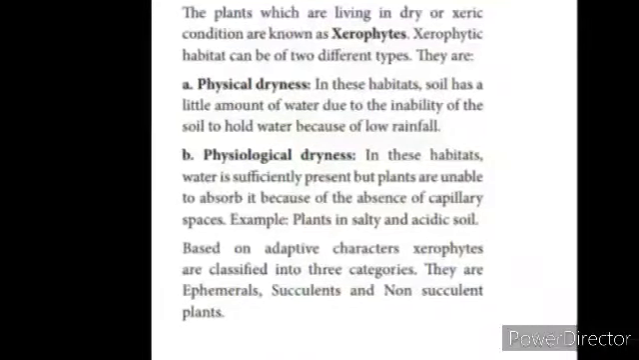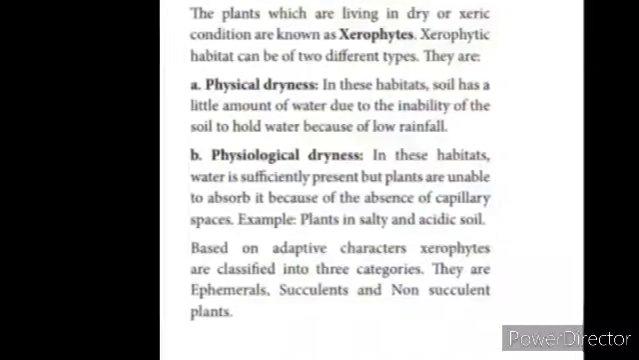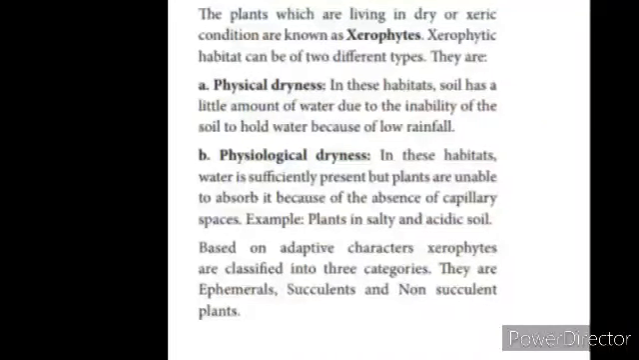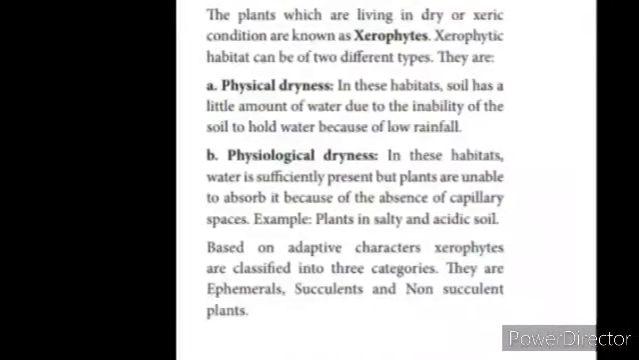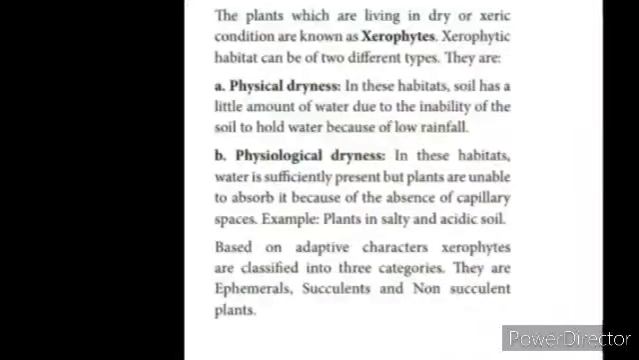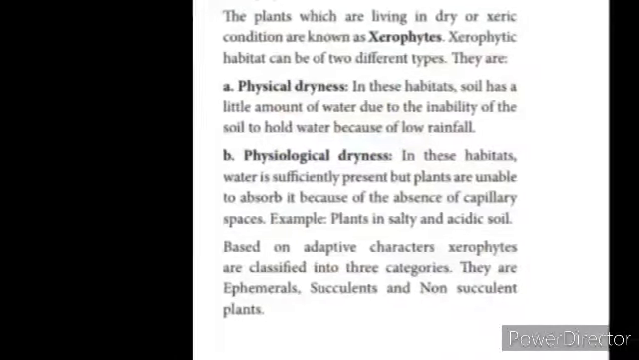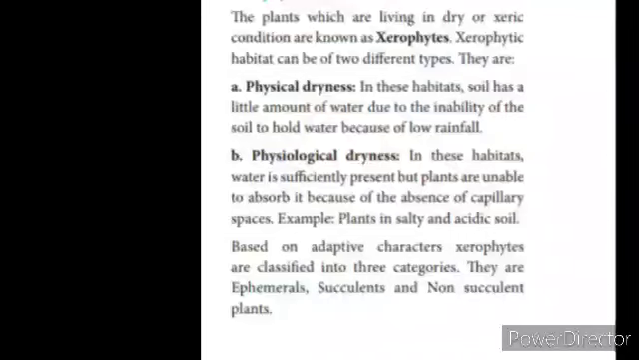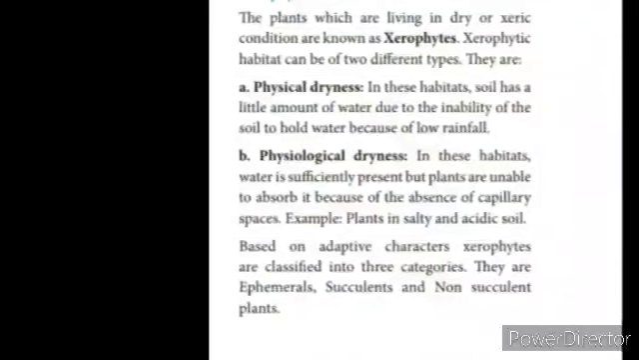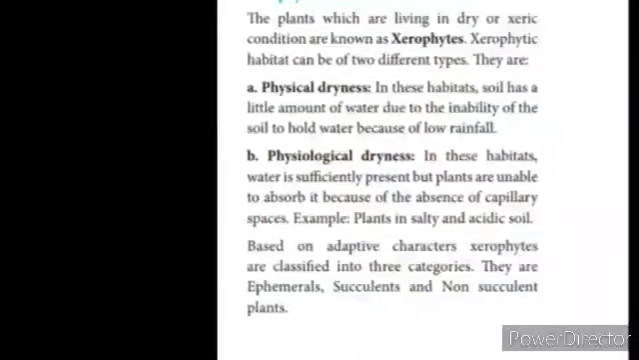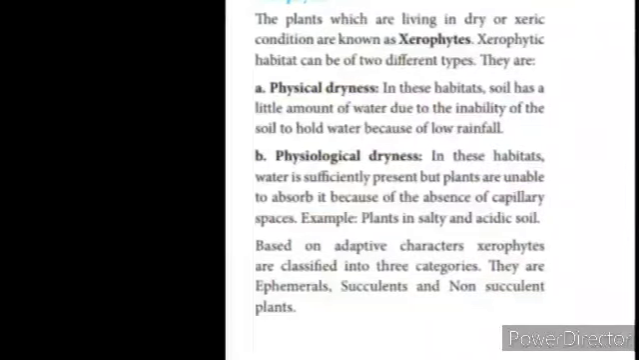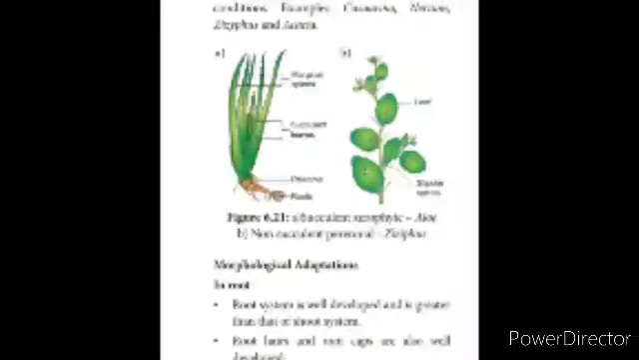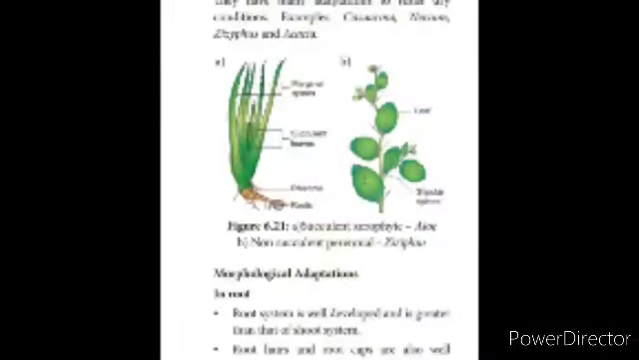Example, plants in salty and acidic soils. Based on the adaptive characters, they are divided into three categories: ephemerals, succulents, and non-succulent plants, based on the physiological dryness. Now we come to the ephemerals. They are also called drought escapers or drought evaders.